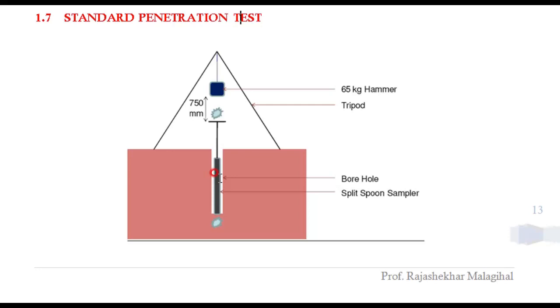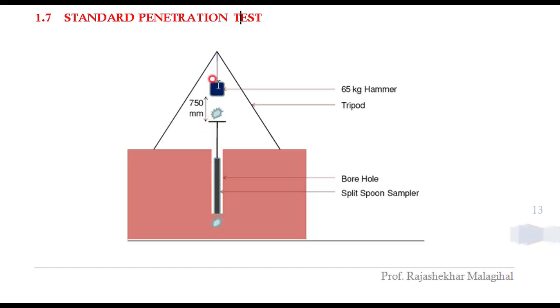Split spoon sampler means what? Here a screw arrangement will be made. When it collects the soil sample inside, we can split the mold into two halves, then we can get the soil sample. That is called a split spoon sampler. Here we are going to penetrate this split spoon sampler into the soil.